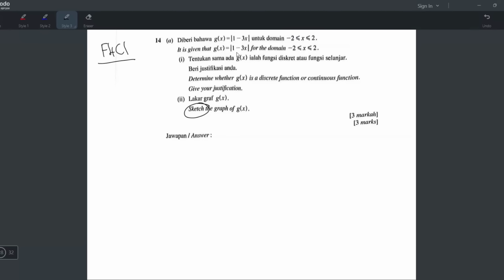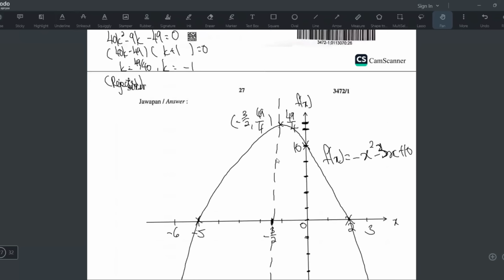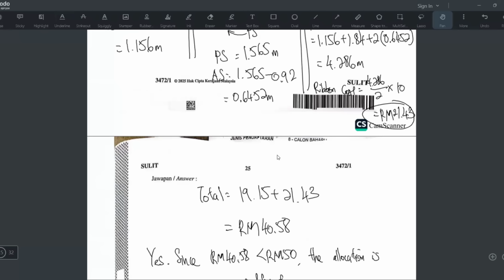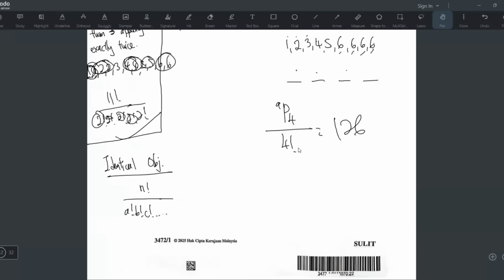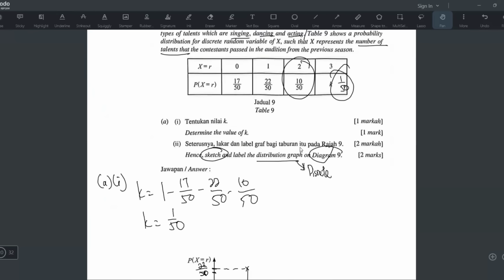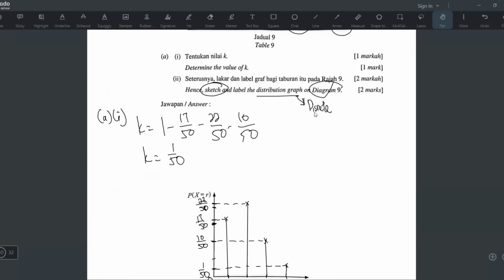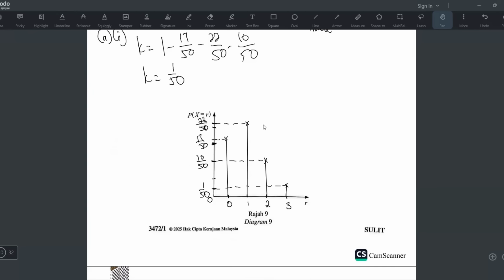It is given that g(x) is modulus 1 minus 3x for the domain x between -2 and 2. Number 1, determine whether g(x) is a discrete function or continuous function. Give your justification. I will explain the difference between discrete and continuous. But before that, let's scroll back up to the probability distribution question. Remember just now, they also asked to sketch and label the distribution graph. And I said the binomial graph will be a discrete random variable, so the graph will look like this.